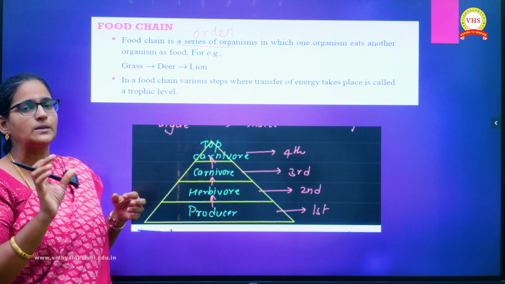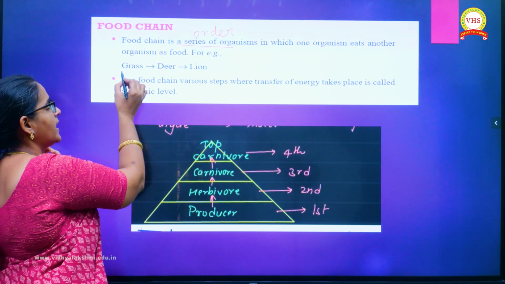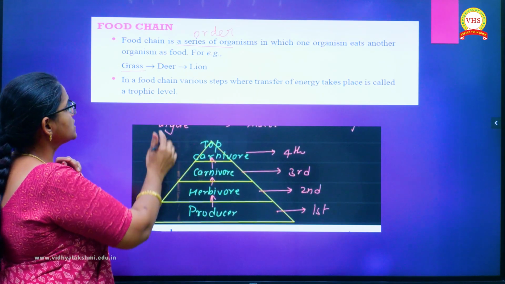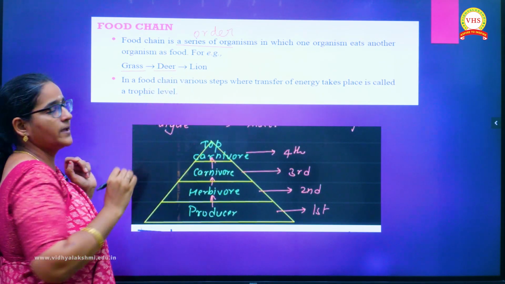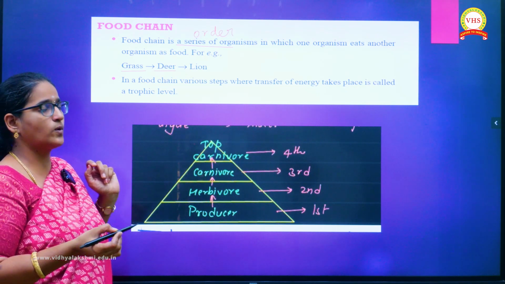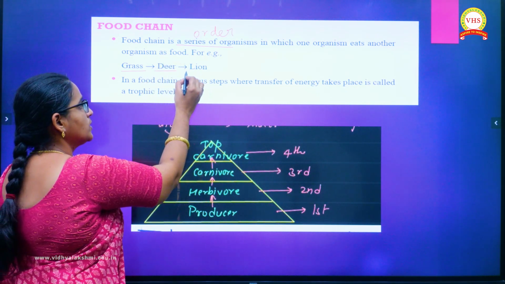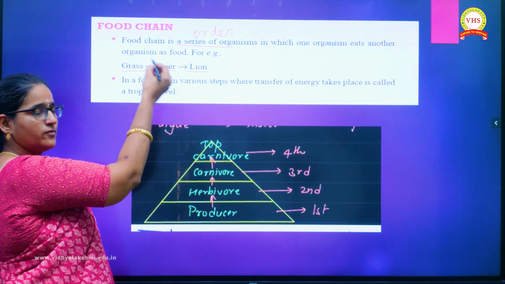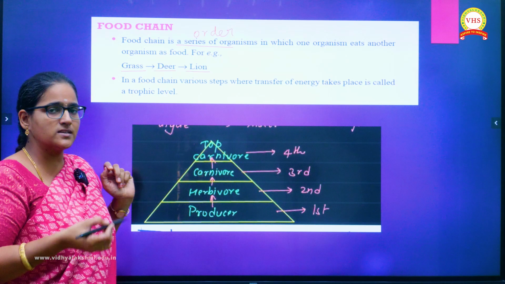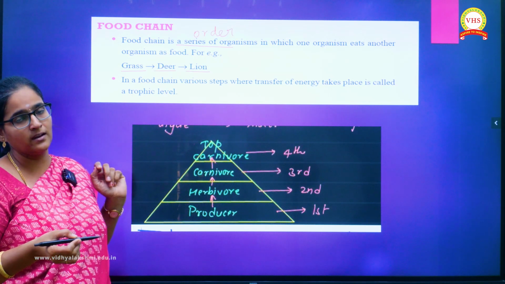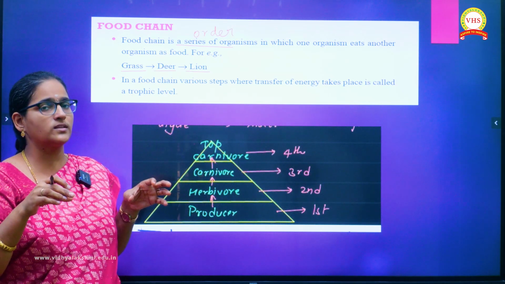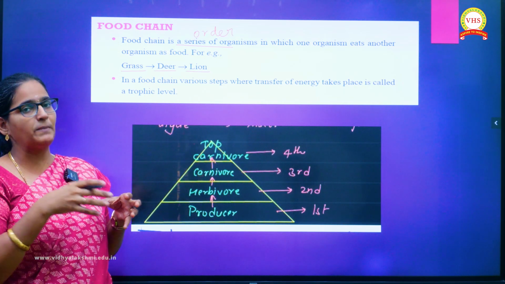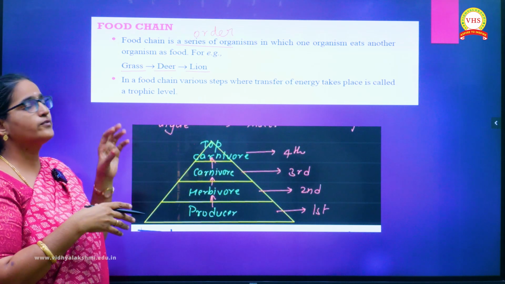For example, a simple food chain for your easy understanding. Here you have grass. Grass is the producer. So this grass is consumed by the deer. So deer will come under the herbivores. Now this deer is further consumed by the lion. So what is happening here? Grass is the organism becoming food for the herbivore and again deer is the organism becoming food for the lion. So here you have an interaction among the species. So one organism is taking another organism as the food material. So this is called as the food chain.